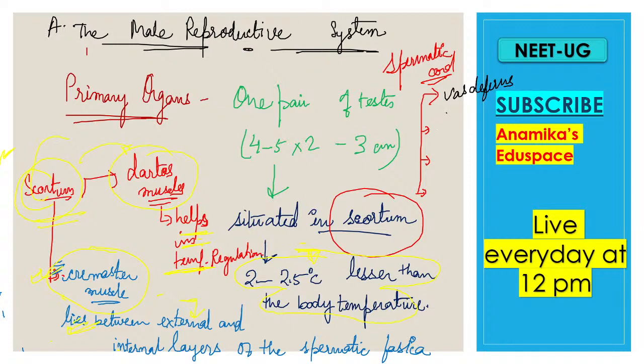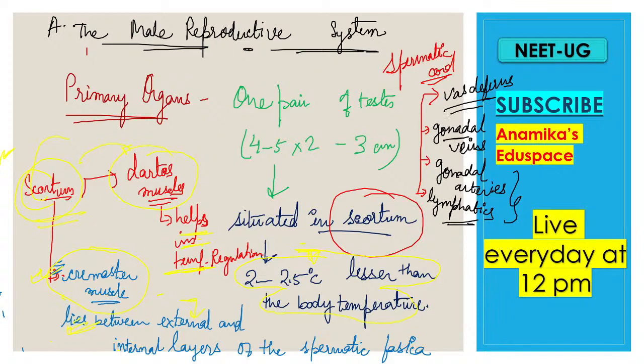The next thing which it contains is the gonadal veins. And the third thing it contains is the gonadal arteries. And the last thing it contains is the lymphatics. Okay, so vasa deferentia, gonadal veins, gonadal arteries, and lymphatics. These all are the components of the spermatic cord.